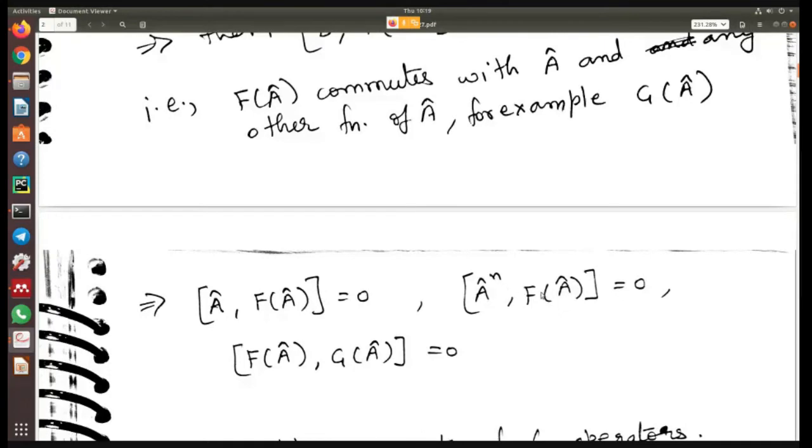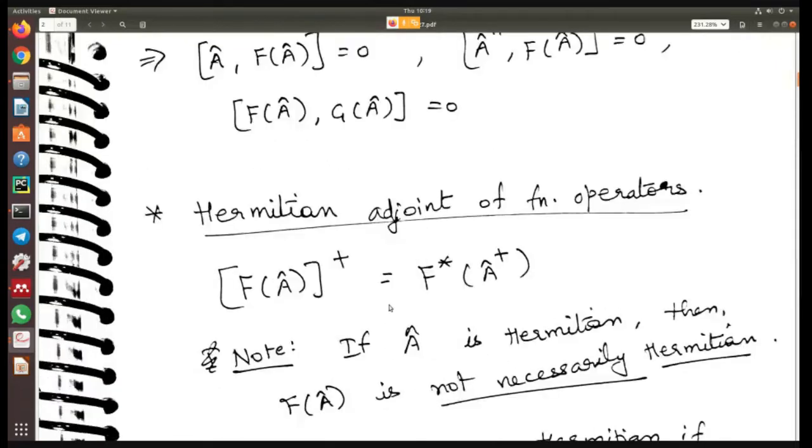And the commutation of a power n with f of a is also 0. And if there are two different functions of the a operator, the commutation of those is also 0. Which means that all of these things commute with each other. A and B commute with each other, f of a and a commute, B and f of a commute, f of a and g of a commute, and so on. So all of these are valid. The proof of this you can see in the textbook, so I'm not going into the proof because that is not so important for us. But if anyone is interested, you can look at it in the book.